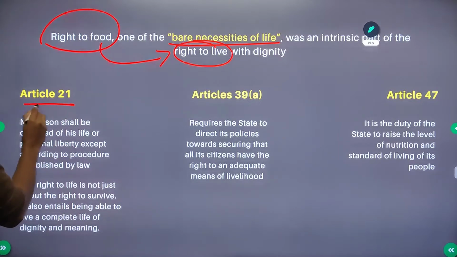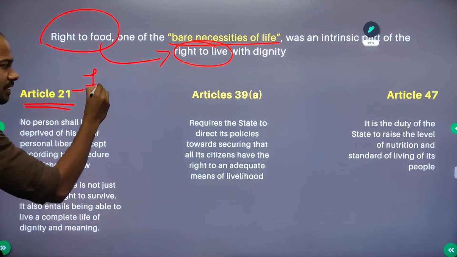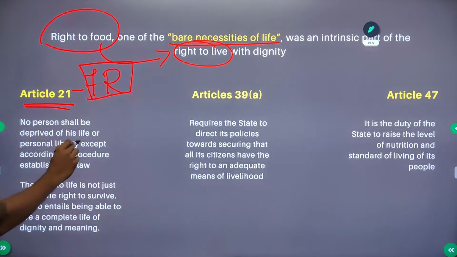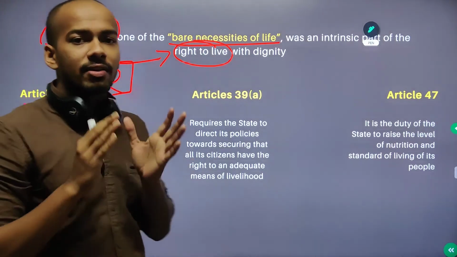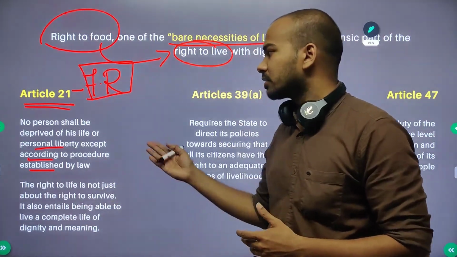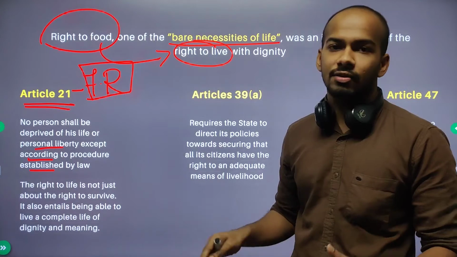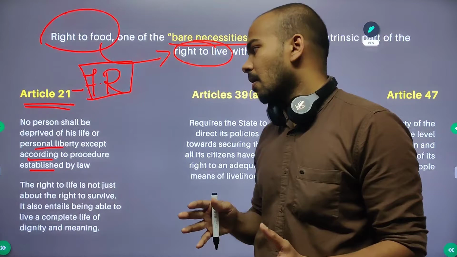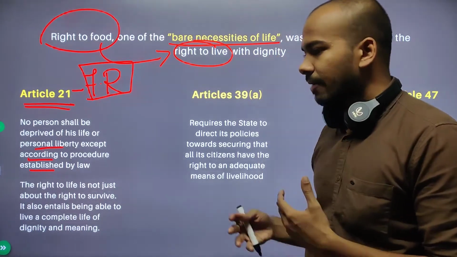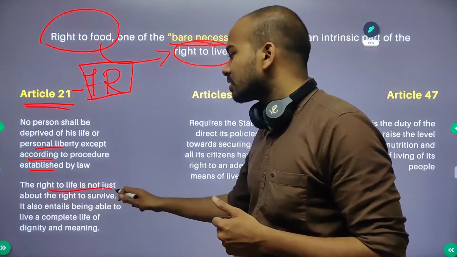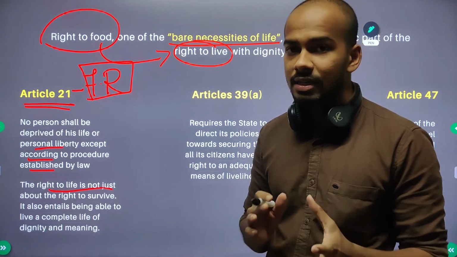So Article 21 of our Constitution, which is a fundamental right, says that no person shall be deprived of his life or personal liberty except according to procedure established by law. At first look, it won't seem like the right to food or right to privacy is in here. It just says no person shall be deprived of his life. It means they should not be killed. The direct meaning might appear like that, but through different interpretations, it has come to the point that the right to life is not just about the right to survive.